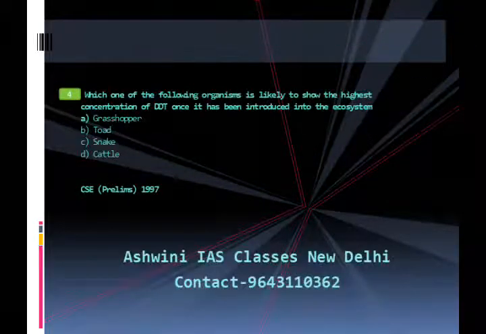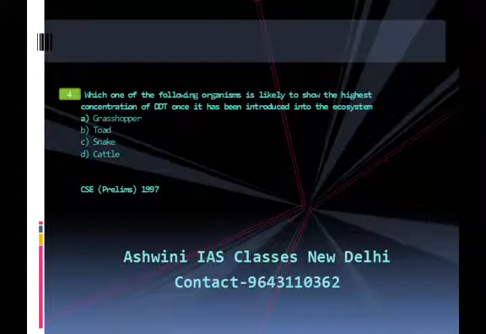Now let us move to question number 4. Which one of the following organisms is likely to show the highest concentration of DDT once it has been introduced into the ecosystem? A is grasshopper, B is toad, C is snake, D is cattle. This question appeared in Civil Services Examination Prelims Examination 1997. The answer is C, that is snake.